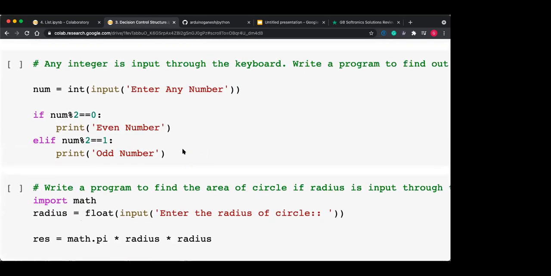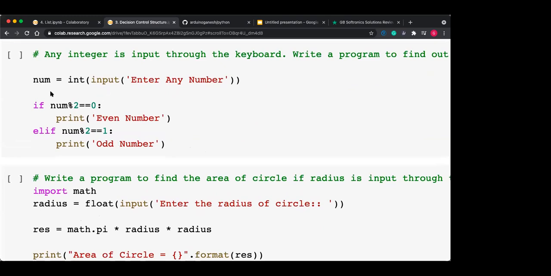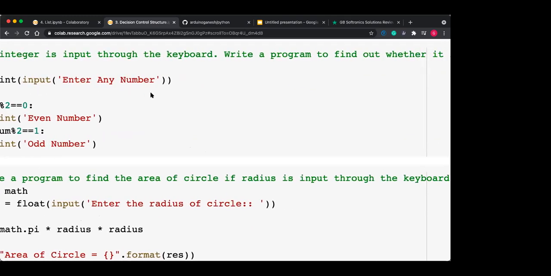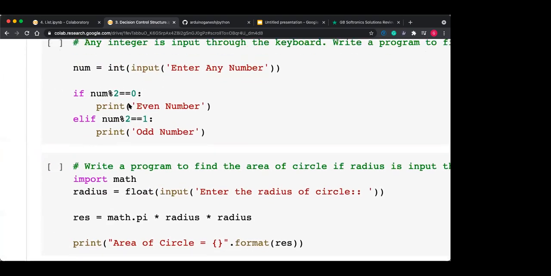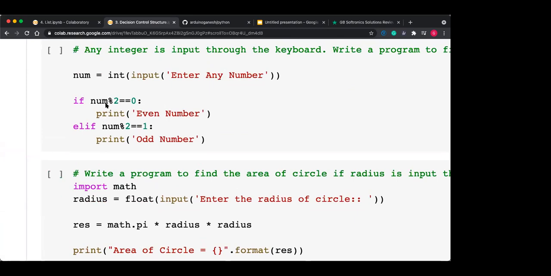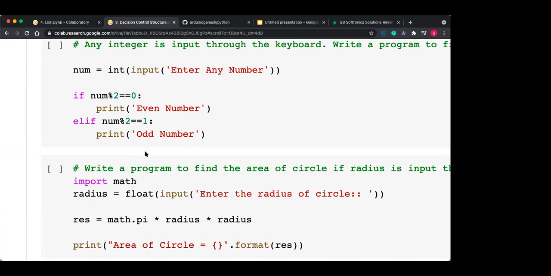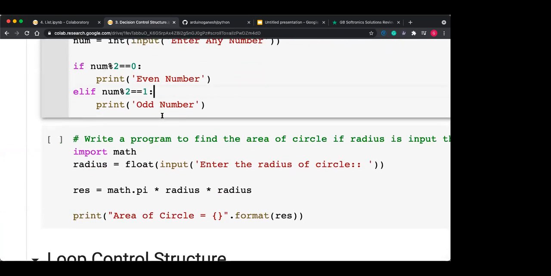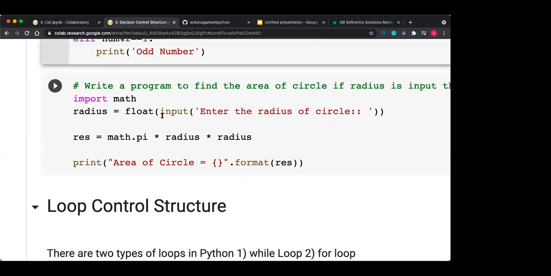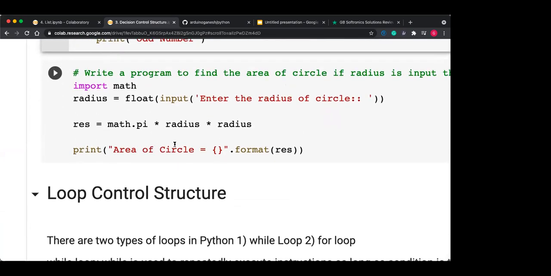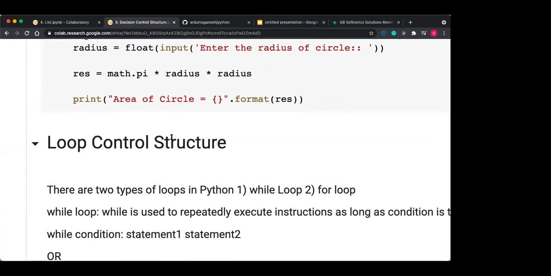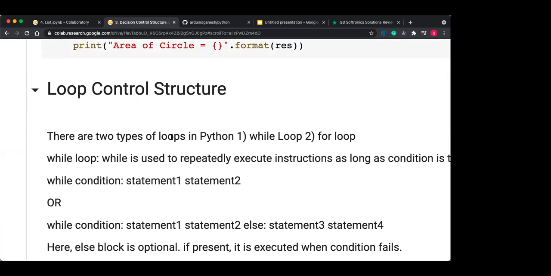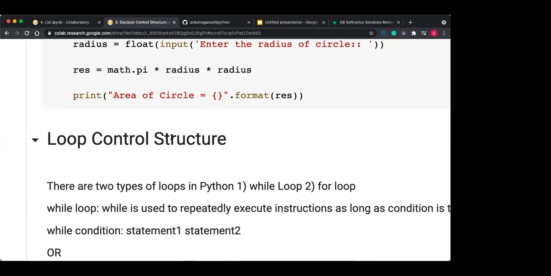So here some programs are there. The program is: suppose any integer is input through the keyboard, write a program to find whether it is an odd number or an even number. You can use the modulo operator: num modulo 2 equal to 0, then it is an even number. If num modulo 2 equal to 1, then it is an odd number. Simple program you can execute by using this conditional statement. And here again, write a program to find out the area of a circle. Simple programs.